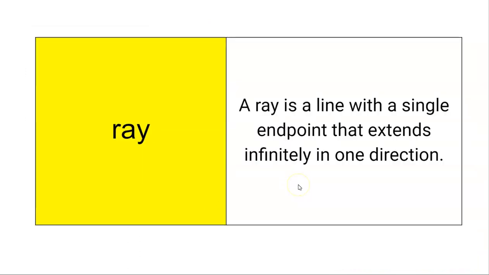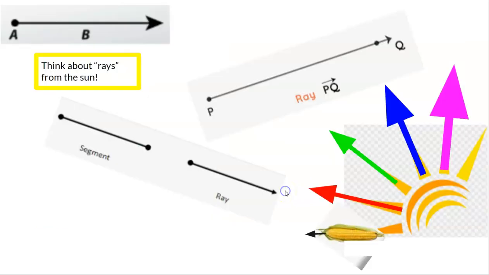All right, ray. A ray is a line with a single endpoint that extends infinitely in one direction. So when I think about a ray, I think about the sun's rays, okay, the rays from the sun, and they start at the sun and then they continue on in one direction. So the ray here can be named like this with arrow PQ. So the arrow is on top of it because this ray consists of P and Q. Notice the arrow at one end.